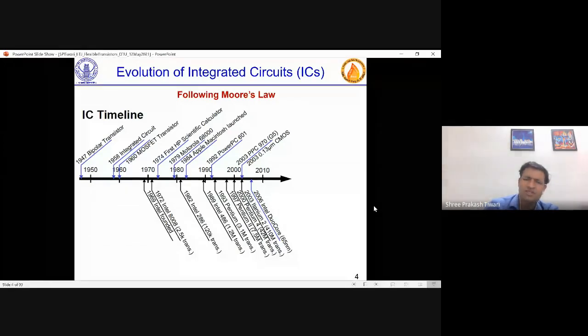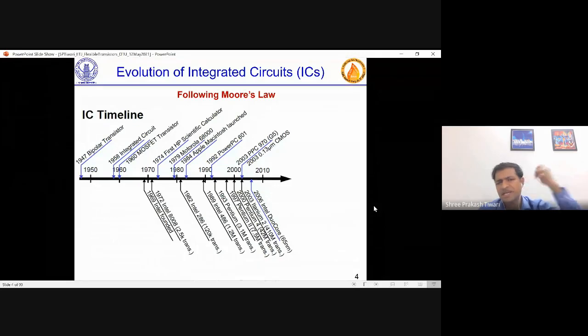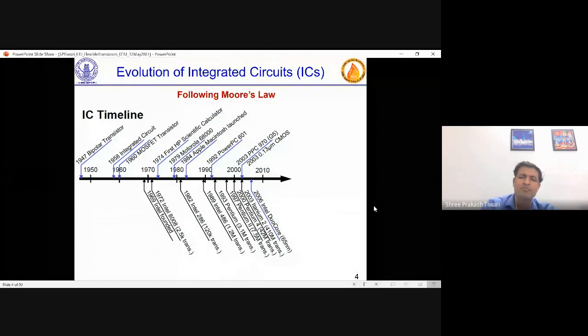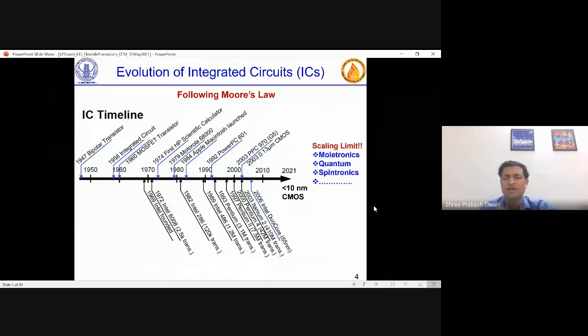And there was a time right at 2000, or between 2000 to 2005, when people started thinking that probably this area will end because now no more shrinking can happen. Devices cannot shrink more. But then FinFETs came into picture, and then nothing stopped actually. But when people were thinking that something has to happen, they were thinking about spintronics, quantum, and molectronics and all those areas, thinking that the scaling limit will come. But then when things went vertical with FinFETs, scaling was more possible. So this is how these things evolved.